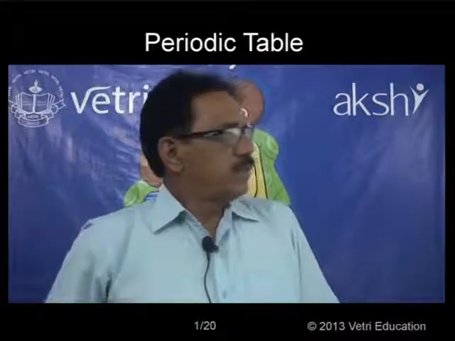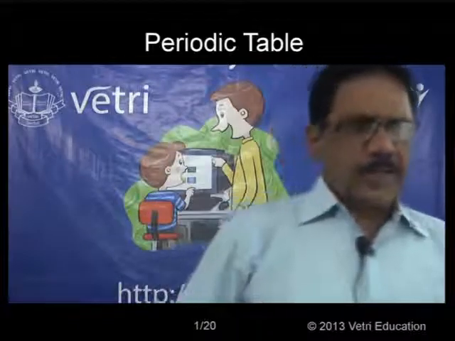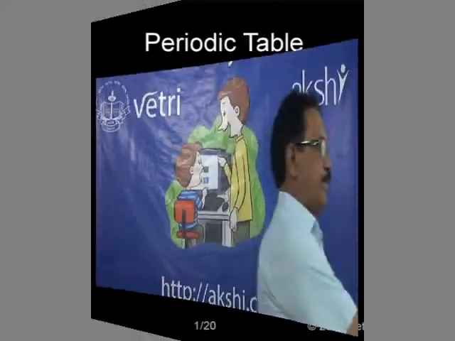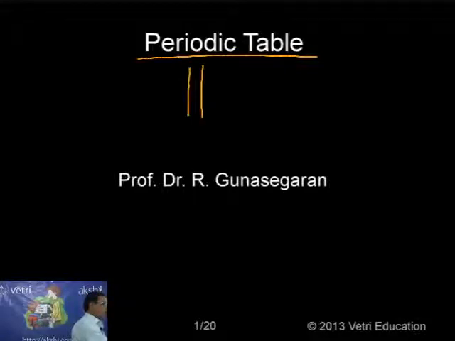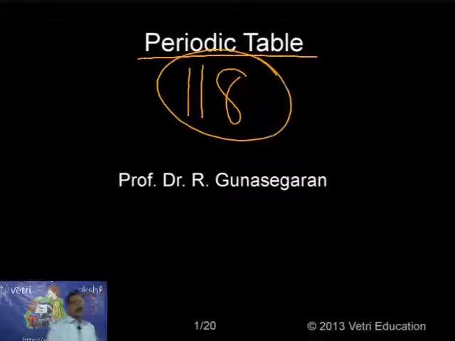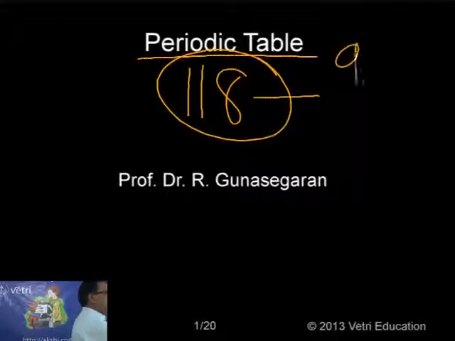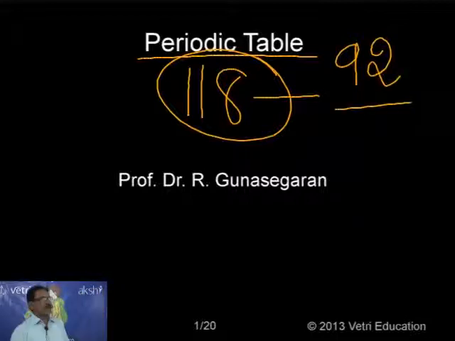So next, I am going to discuss the most important chapter, periodic table. Dear students, we know there are totally 118 elements known so far. Of these, 92 occur in nature. The remaining elements are artificially prepared, man-made.